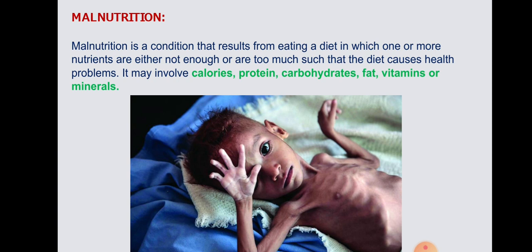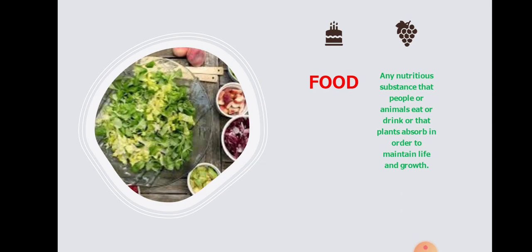So, you have to take sufficient components of the food like calories, proteins, carbohydrates, fats, vitamins, children, because overeating is also not good for our health. At the same time, having less caloric food is also not good. It may lead to malnutrition.